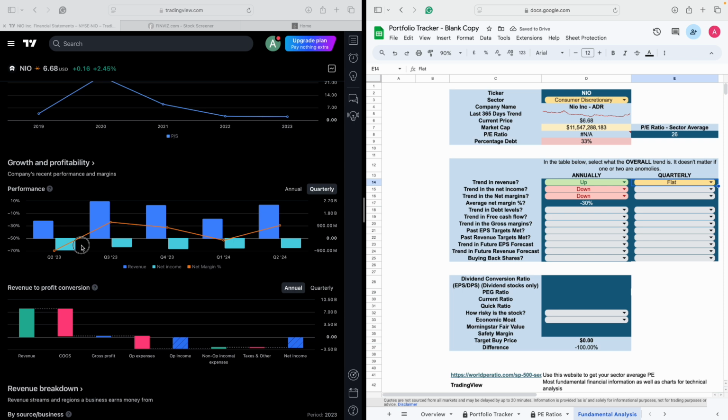If I look at the net income, again, this is pretty flat. So you've got minus 700 million, 700 million, 700 million. So it's pretty flat, but it's negative. That's the most important bit.